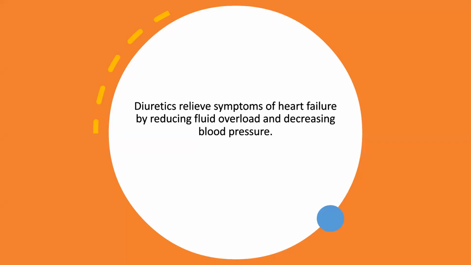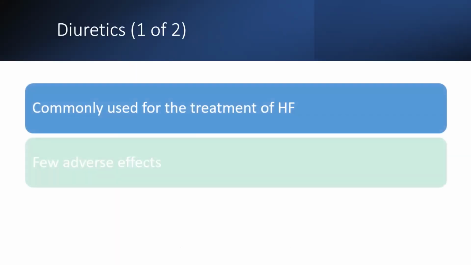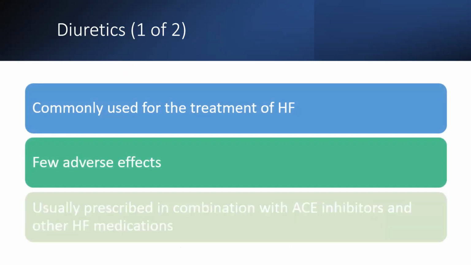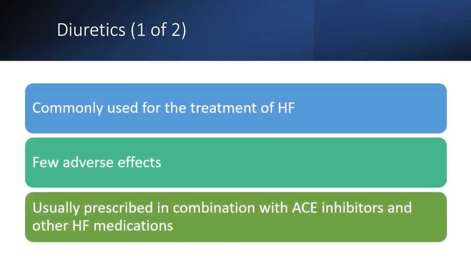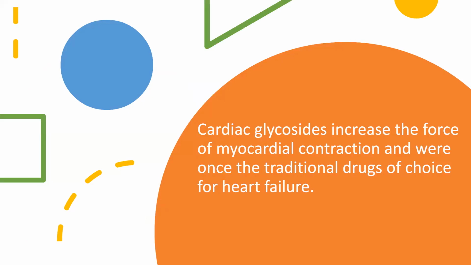Next come the diuretics. The diuretics relieve the symptoms of heart failure by reducing the fluid overload and decreasing the blood pressure. They are commonly used for the treatment of heart failure, but they also have a few adverse effects, usually prescribed in combination with ACE inhibitors and other heart failure medications. They are effective at increasing the urine flow. They lower the blood volume and reduce the edema and congestion. So, very good drugs. They reduce the fluid overload and lower the blood pressure. The workload on the heart is reduced, so the cardiac output is increased.